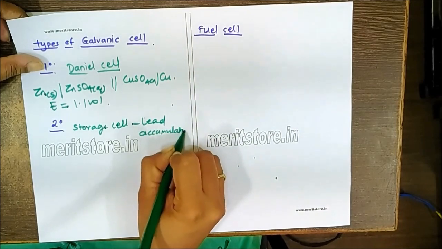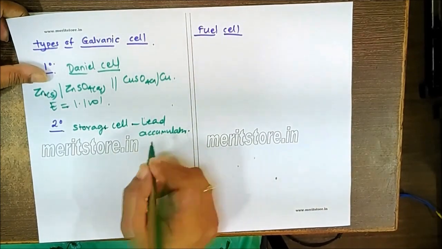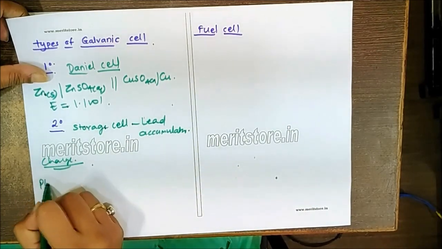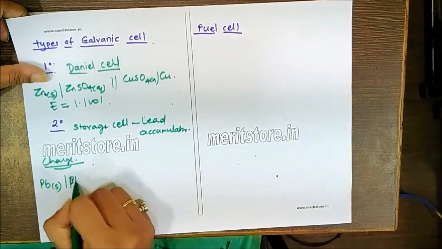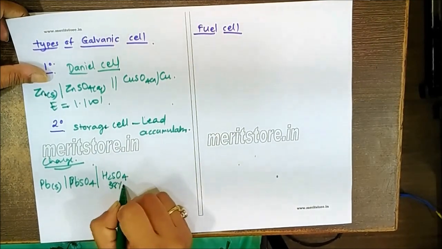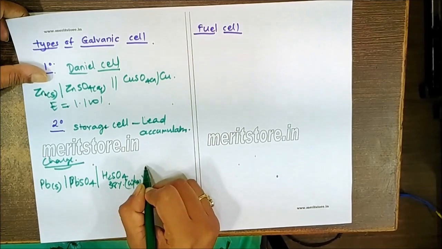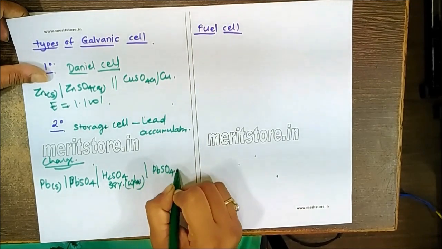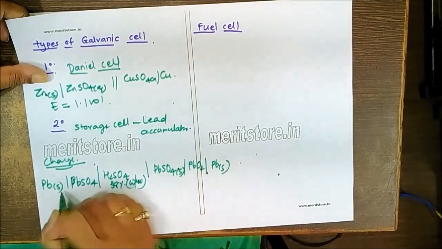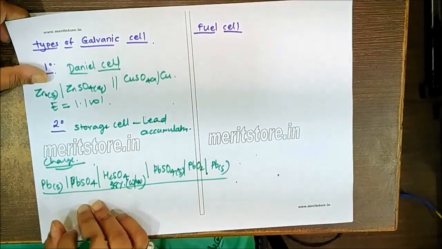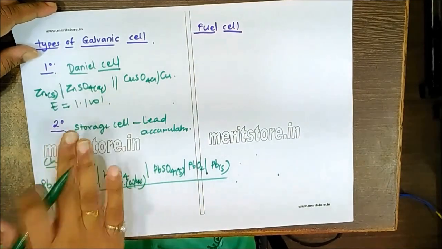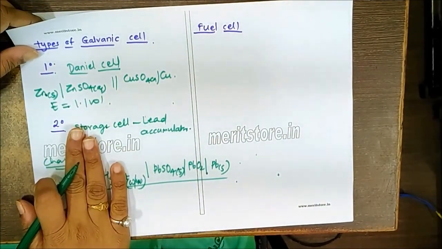In the case of the lead accumulator, remember it's a charging and discharging process. During the charging process, this cell is made with Pb in contact with PbSO4 as the anode, in contact with H2SO4 solution, which is generally 38% weight by weight, and in contact with solid PbSO4, with PbO2 made as the cathode, in contact with Pb. So the charging and discharging processes of the lead accumulator are to be revised. So there are two types of galvanic cell, primary and secondary.